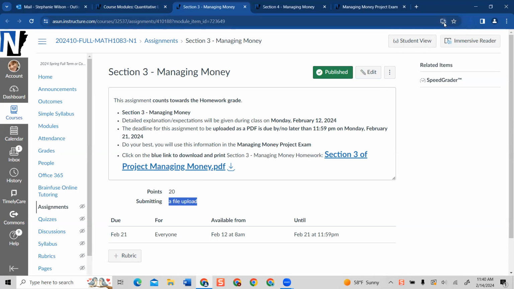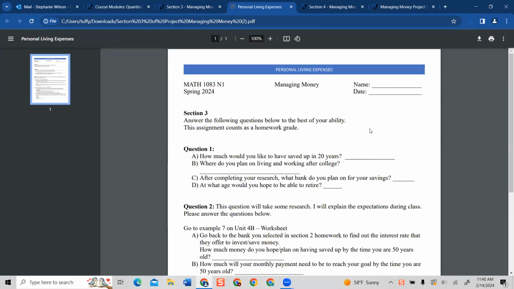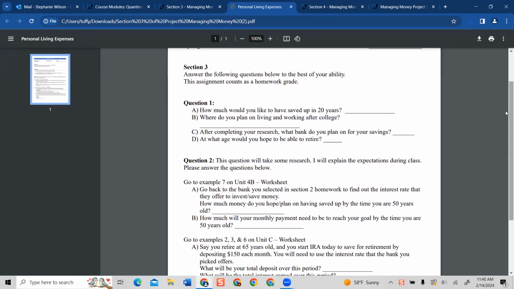Now let's go ahead and open the file. Again, one more time, let's download it. Let's open it. Okay, so this is the actual sheet that you're going to submit to me. You're going to make sure your name's on it and you're going to put the date on it. You're going to follow all the directions. On this sheet, you're literally just going to write your answers. However, on a separate sheet, you're going to have your math work. Make sure and label that math work correctly.